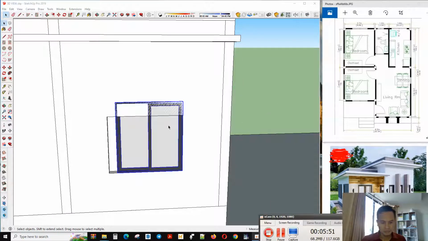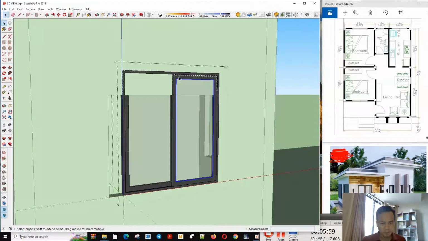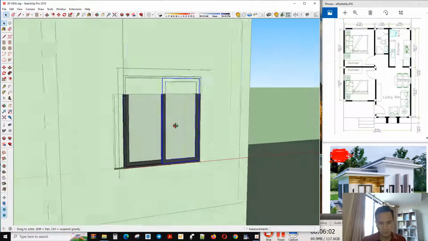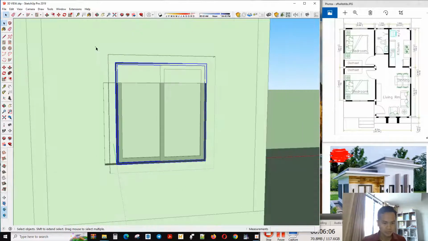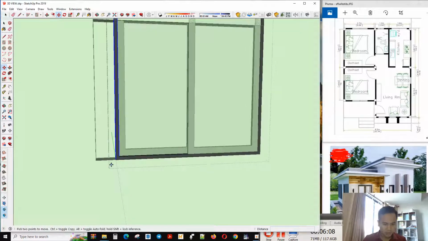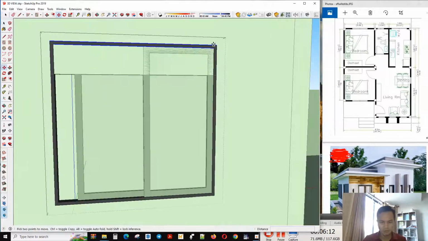Now we start to edit this window. To make it easy, we make the frame first. We change the size of the frame here.